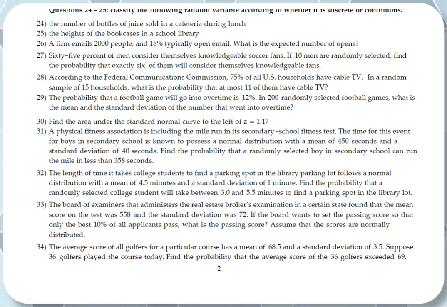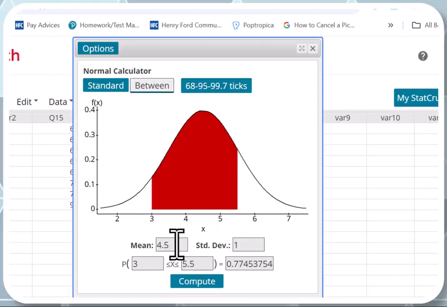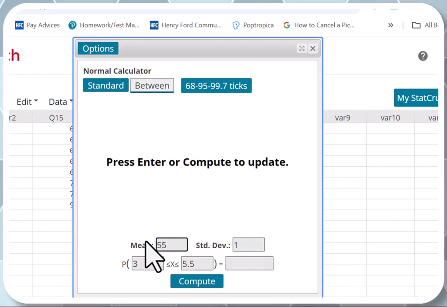So guys, in this question, he gives you the probability and he wants you to go backward and find the x value. And top 10% will be an area to the right. So let me show you how to demonstrate this one. So we're going to go to the normal calculator. We're going to put the mean, which is what? 558. We're going to put the standard deviation, which he says is 72.